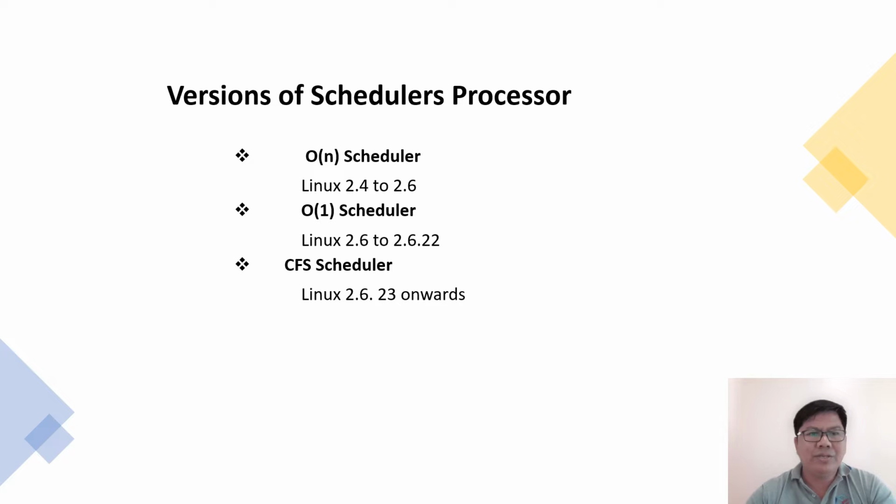There are three versions of schedulers under Linux scheduling. The O(n) scheduler, in versions Linux 2.4 to 2.6. Next is the O(1) scheduler, in versions Linux 2.6 to 2.6.22. And the next is the CFS scheduler, in versions 2.6.23 onwards.